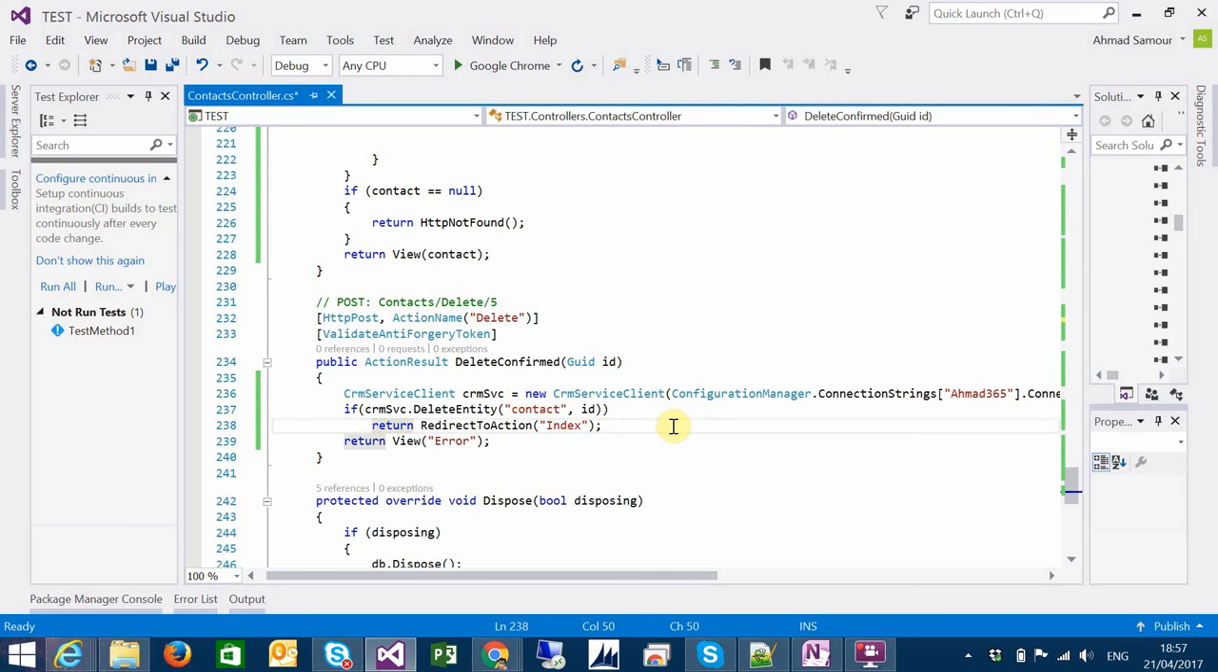So in this video I'm just demonstrating how to use the XRM tooling in the Dynamics 365 to do the create, retrieve, update, and delete operations.